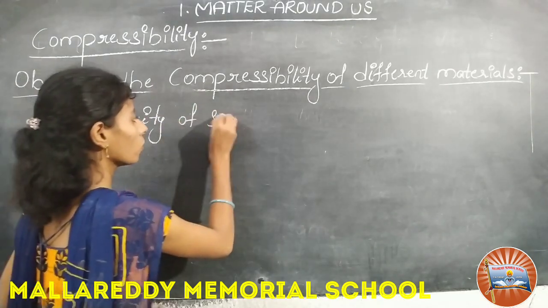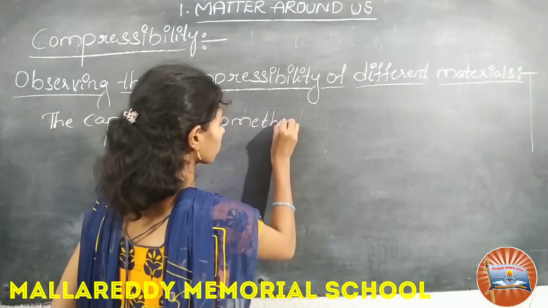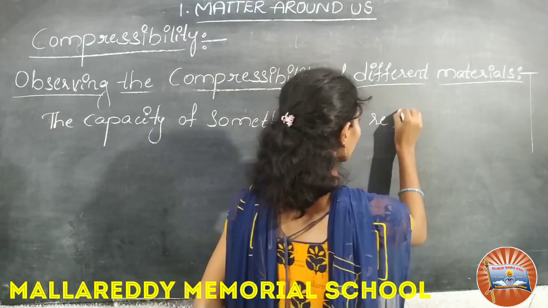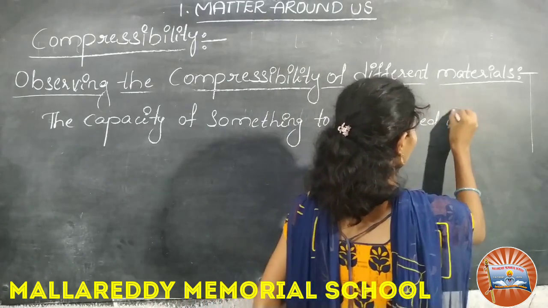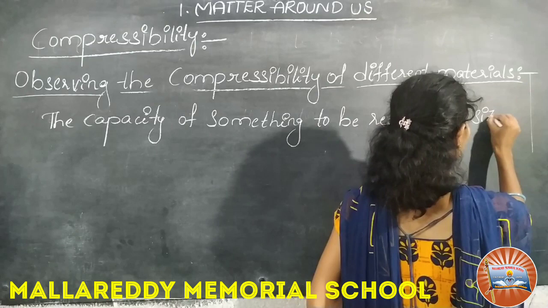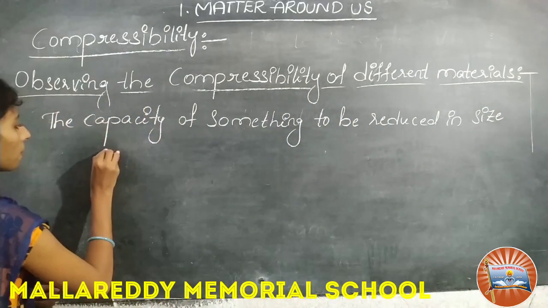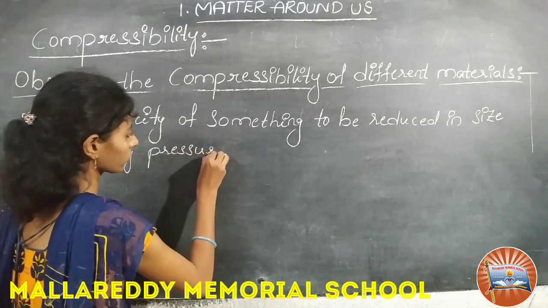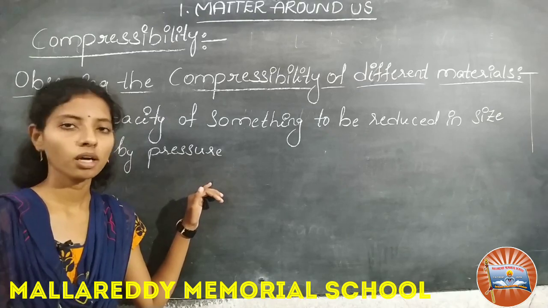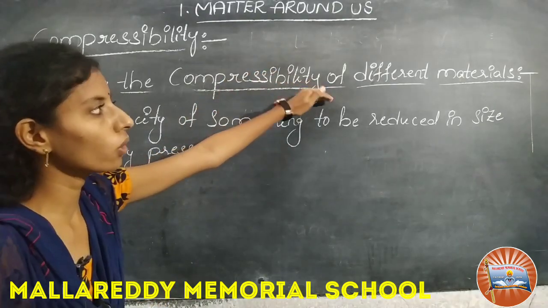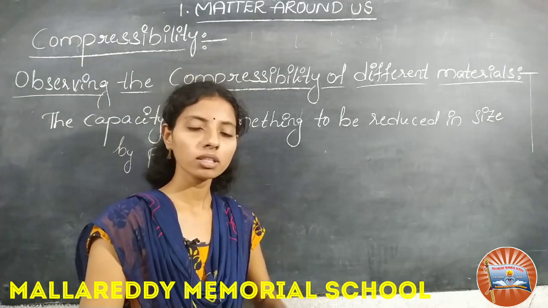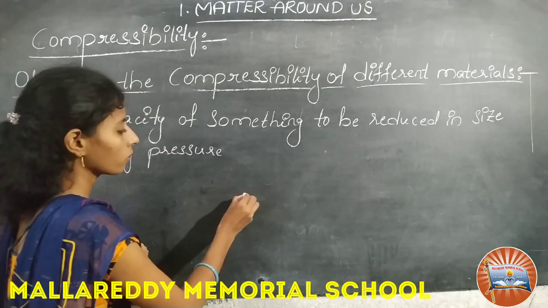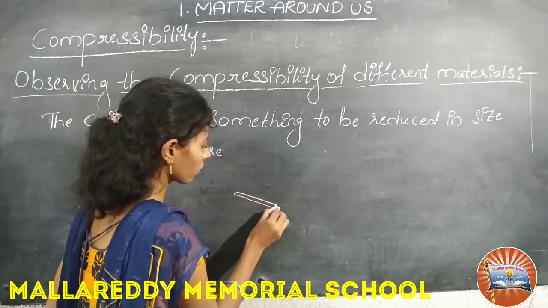Based on this statement, I want to explain the compressibility of different materials, that is, solids, liquids and gases. Here I want to take a 50 ml syringe.